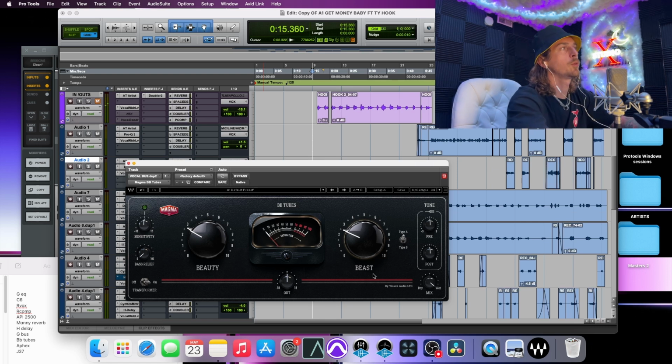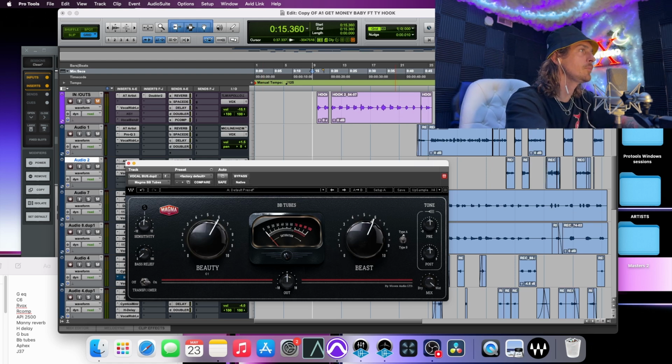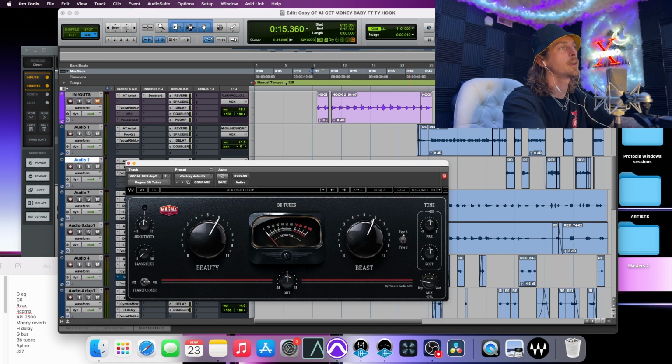But a lot of times I will run my saturation through a send. But also down here on the bottom, you got your dry wet mix, so you can kind of just ease it in. So say we were to really drive this, just something crazy like that. I typically would never go that high. But let's go ahead and just kind of edge it in.